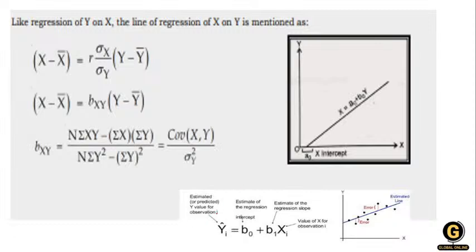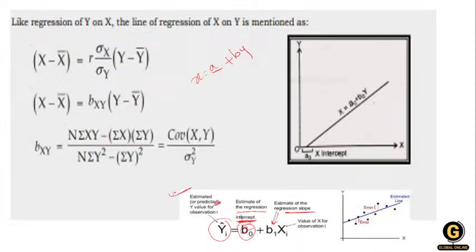How do we calculate the regression line? This is the regression line: Y is equal to a plus bX. Here Y is what you want to predict. What about a? This is the intercept a, that means where the estimate of the regression line starts, and b is your estimated regression slope, whether it is a negative slope or a positive slope.